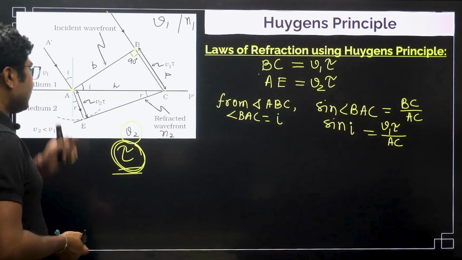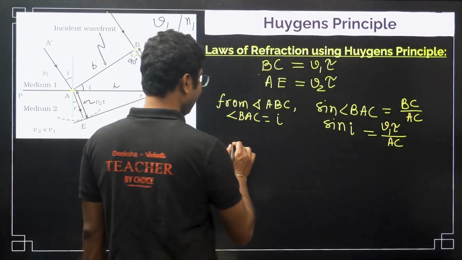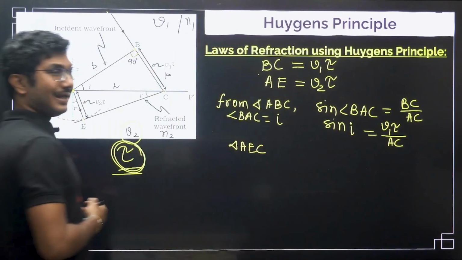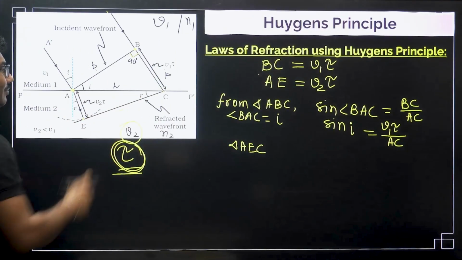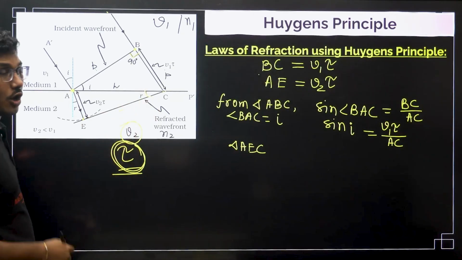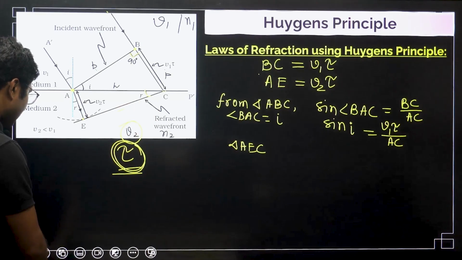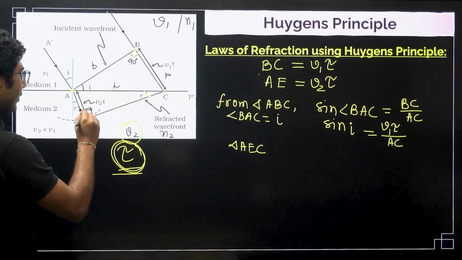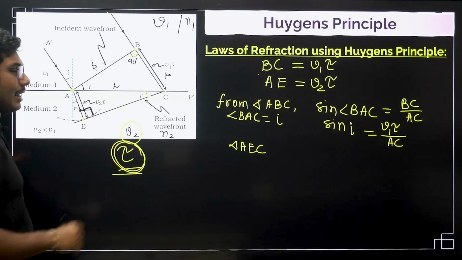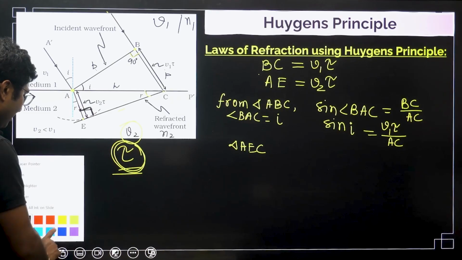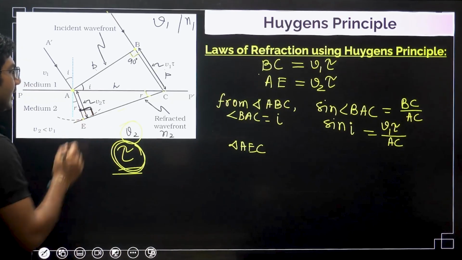Now we will use the second triangle, triangle AEC. For this triangle, which angle will we take? We will take this angle. Which angle is 90 degrees, by the way? This angle is 90 degrees. This is the angle between the wavefront and the ray of light. The angle between the wavefront and the ray of light will always be 90 degrees, no matter what medium you are in. So this angle is 90 degrees.